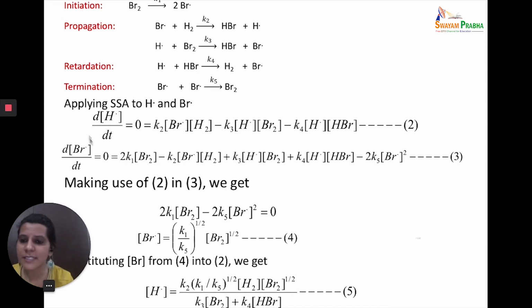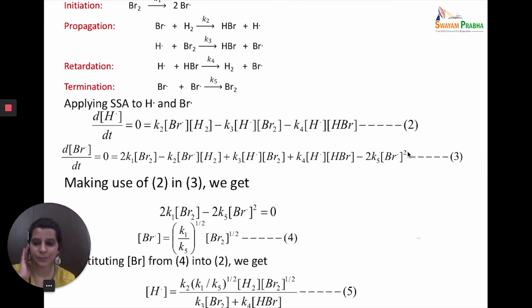If I apply steady state approximation to Br, so d[Br]/dt is equal to 0. 2 Br radicals are being produced, so 2K1 into Br2, minus K2 into Br into H2 consumed, plus K3 into H into Br2 produced, plus K4 into H into HBr. What is noticeable here is the fifth step. In the fifth step, 2 Br is being consumed. So because the rate law is written as K5 into Br square, so minus 2K5 Br square is what is written.